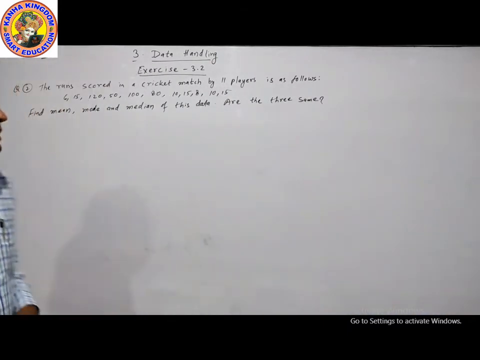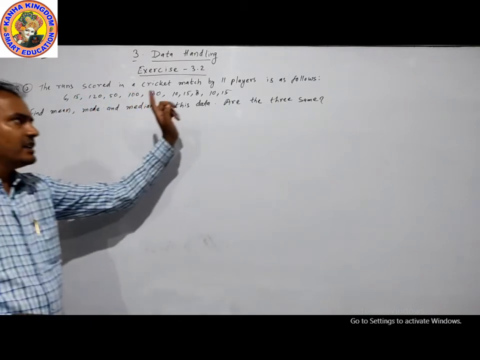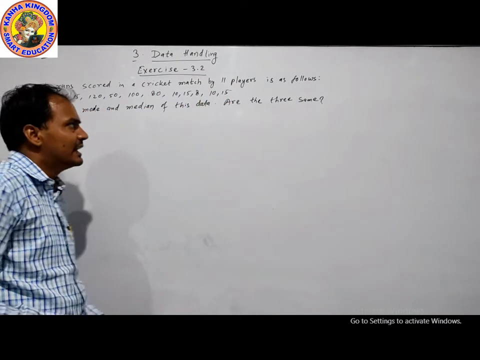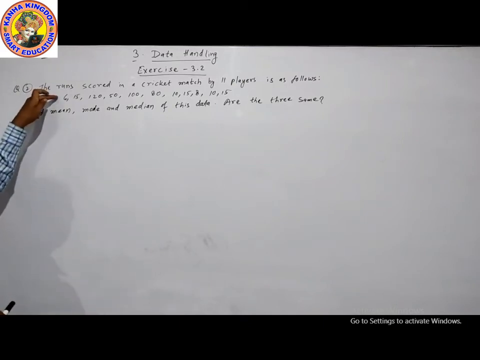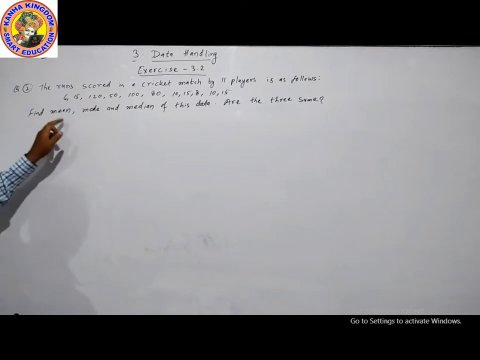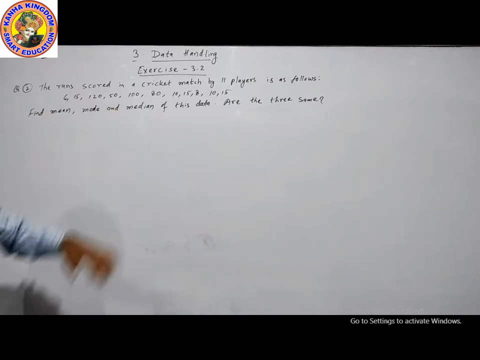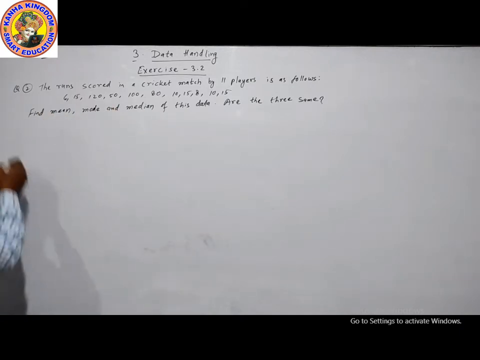Our next question is question number 2. The runs scored in a cricket match by 11 players are as follows. These are the runs by 11 players. Find mean, mode, median of this data.